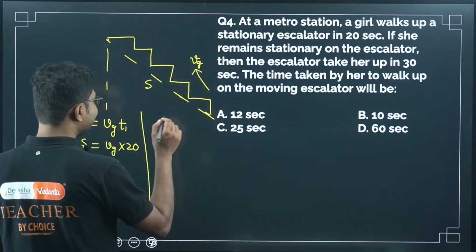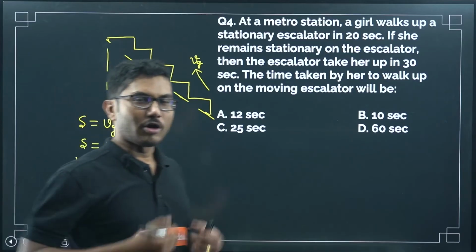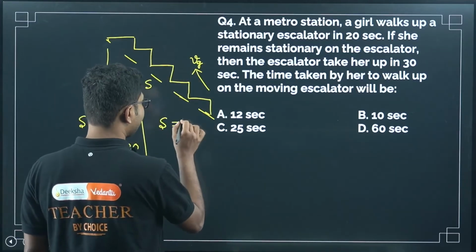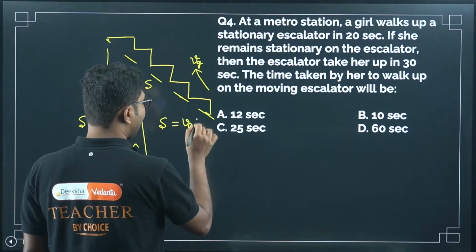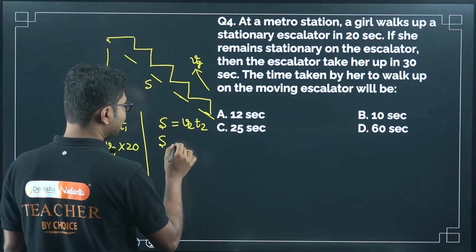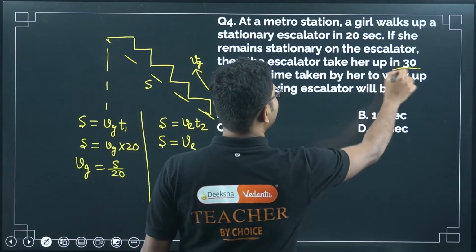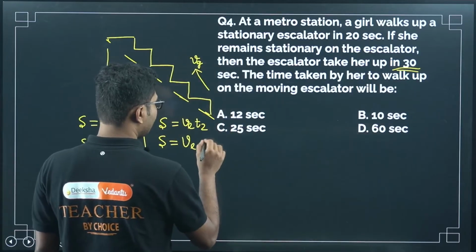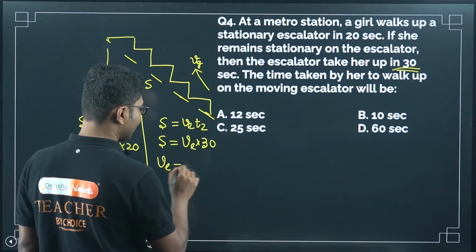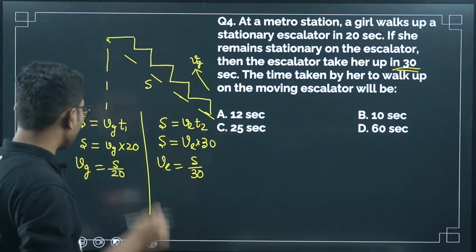The distance moved by the girl is the same in all the cases. In this case, only the escalator is moving with velocity Ve and time, say, t2. Then again we can write that s equals Ve times 30, since the time taken is 30 seconds. So Ve equals s by 30. So we have calculated both individual velocities.